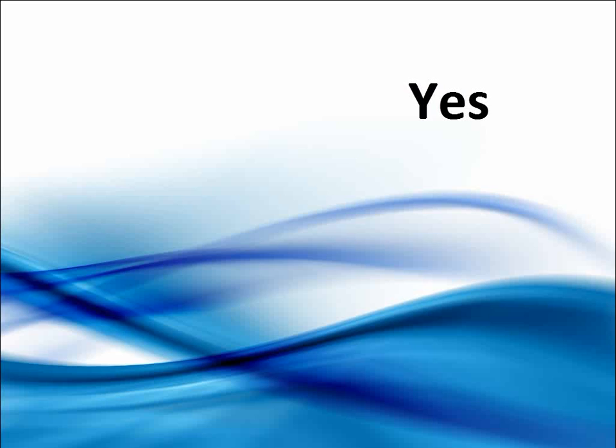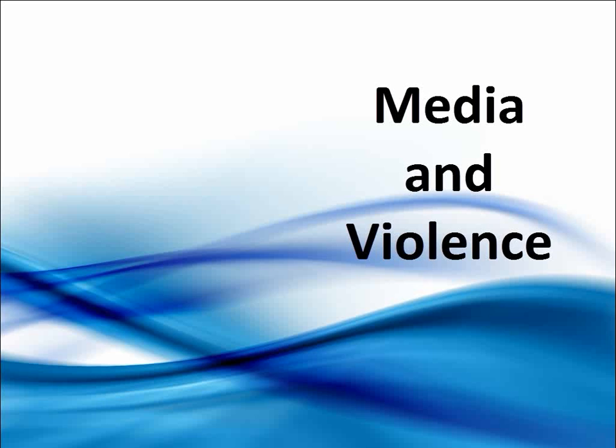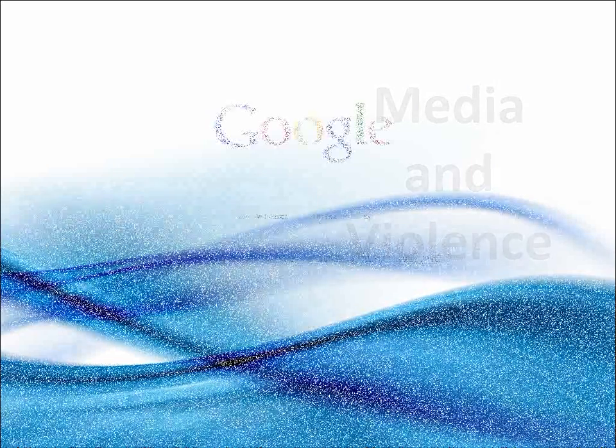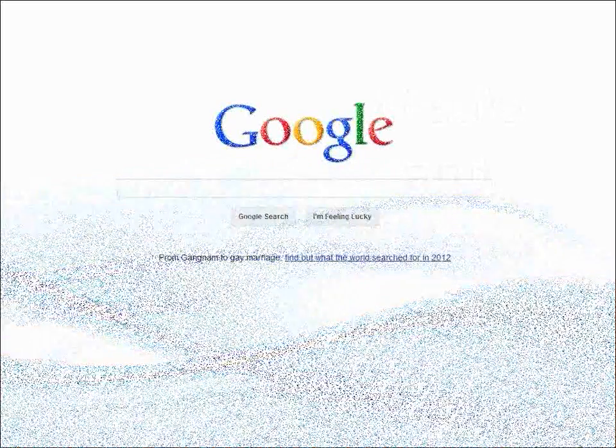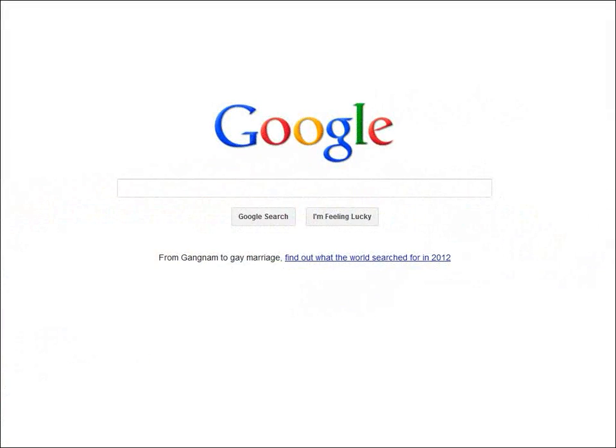This lesson will look at Google and Wikipedia, plus a handful of other websites that may be of assistance in your academic pursuits. We have been working through the topic of media and violence. I do not have a specific research question yet, but I am interested in the relationship between these two. Let's Google it. As we have been discussing, we need to think in reference to keywords. In this search, we have two keywords, media and violence.